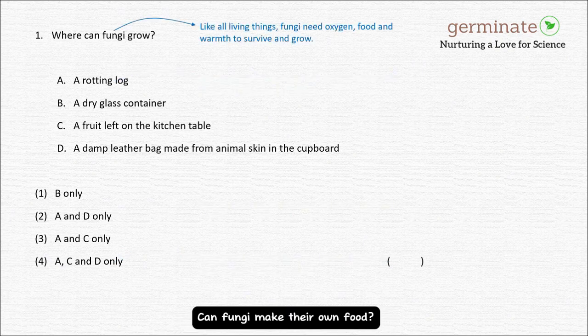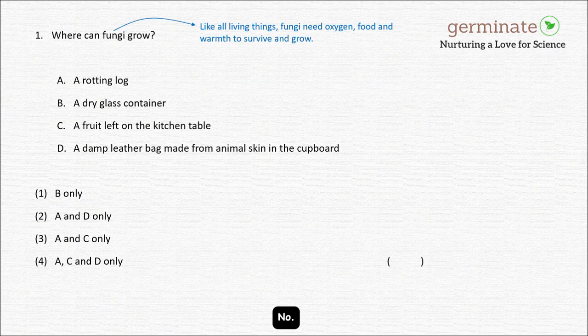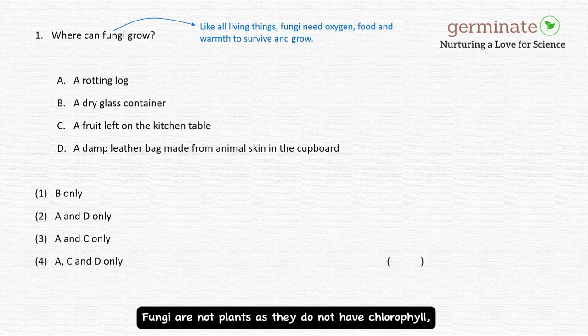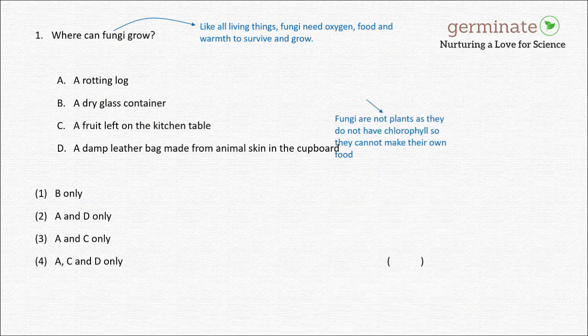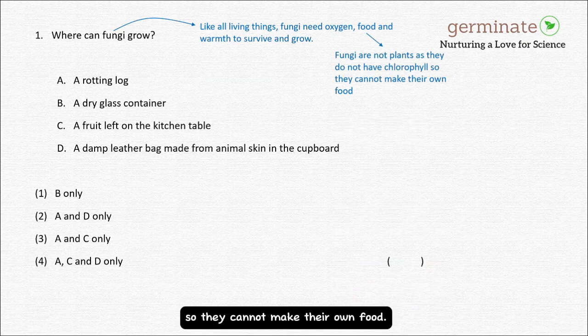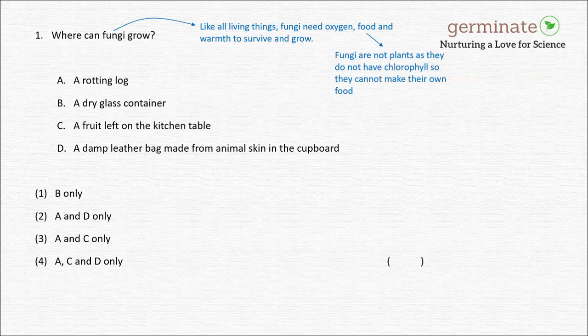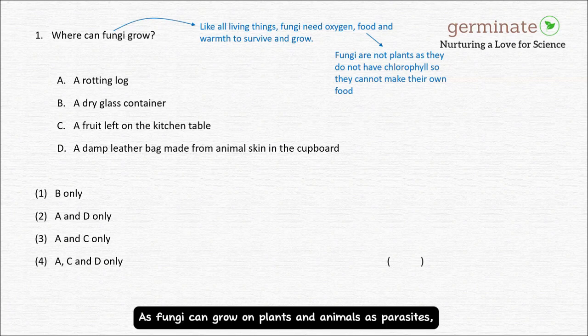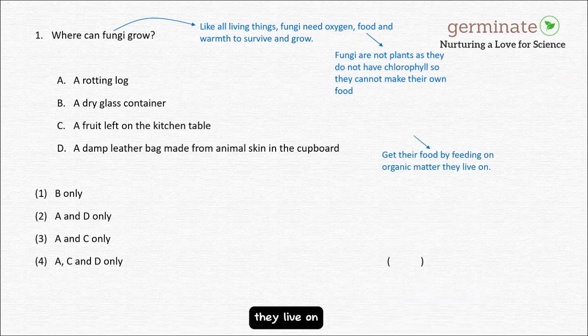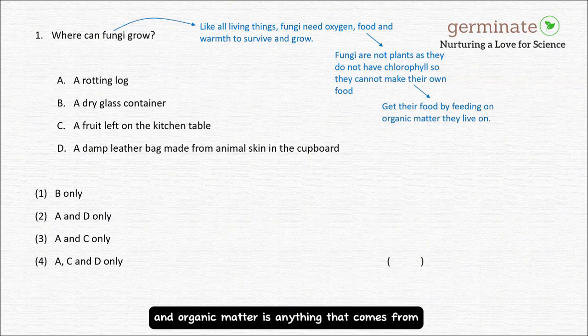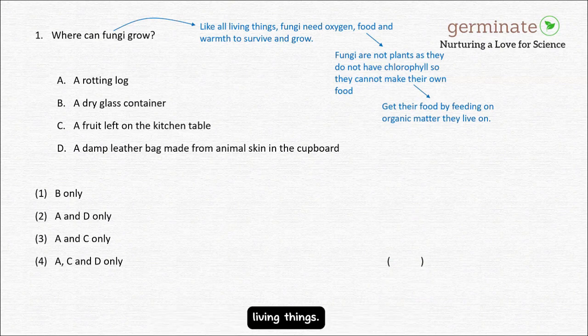Can fungi make their own food? No. Fungi are not plants as they do not have chlorophyll, so they cannot make their own food. So where do fungi get their food from? As fungi can grow on plants and animals as parasites, they get their food by feeding on the organic matter they live on. And organic matter is anything that comes from living things.